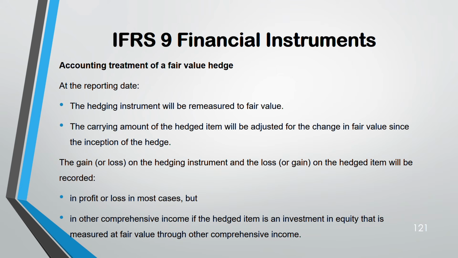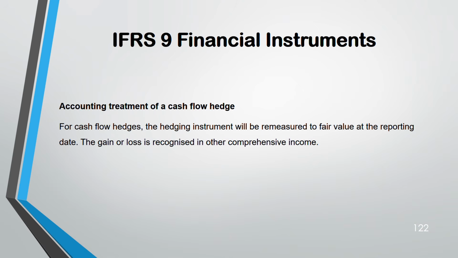So investment in equity, that is measured at fair value through other comprehensive income. Most of the time it is this only. Then the gain and loss also has to go through other comprehensive income, the gain and loss of hedging that investment in equity. Coming to cash flow hedge, here gain and loss will go to other comprehensive income.